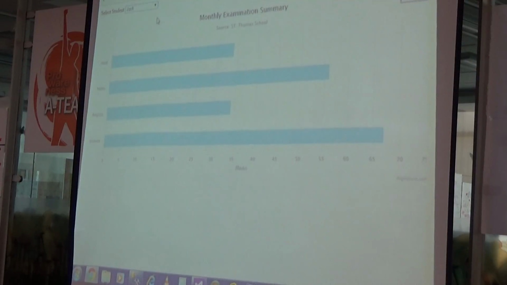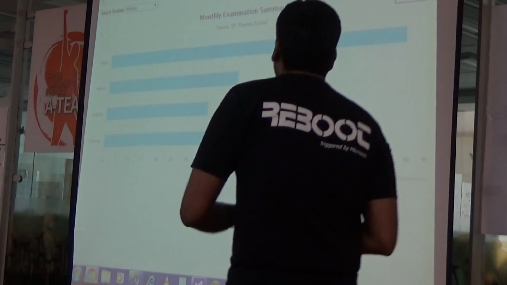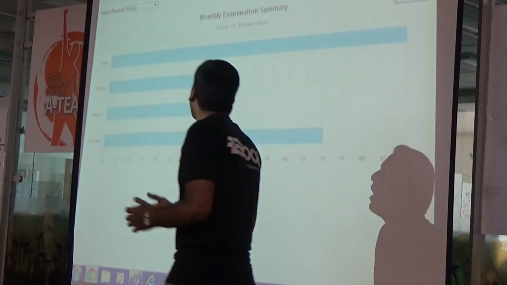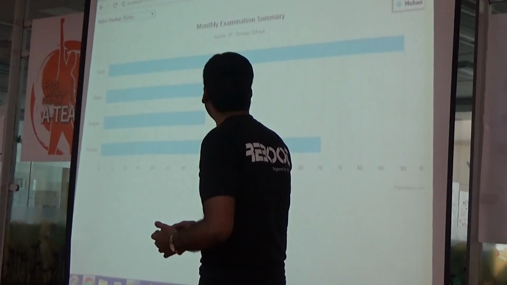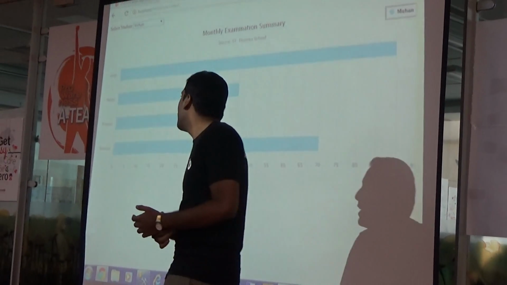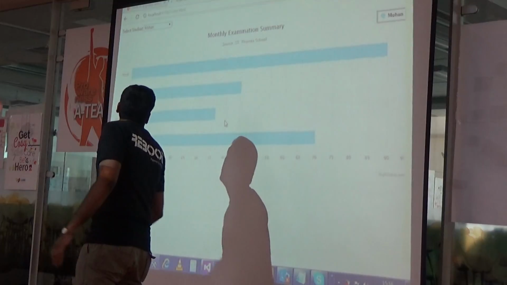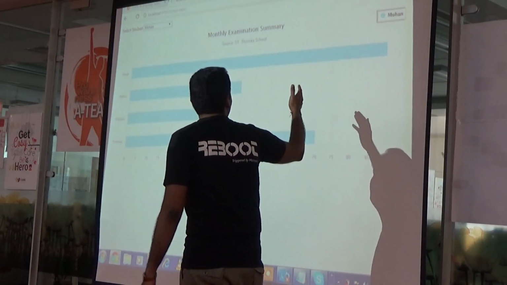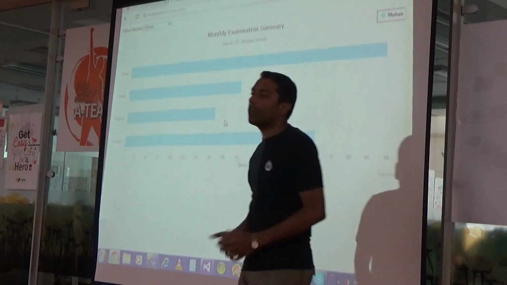So, this is the demo which I created with the use of HighCharts. You can see here, this is a pretty simple example of HighCharts. Here you can see there is a drop-down list, and the chart is showing the monthly examination summary of St. Thomas School. Here we have a subject, here we have a student, and on the basis of whatever marks he obtained in the exams, we are showing the graph.